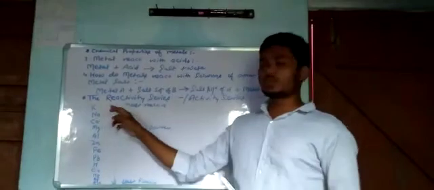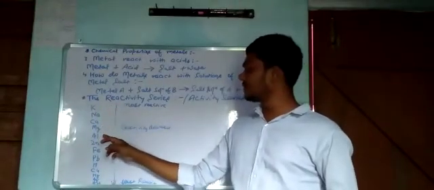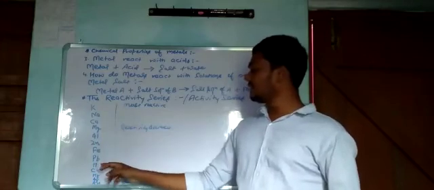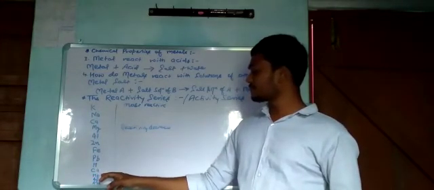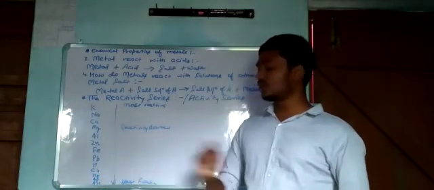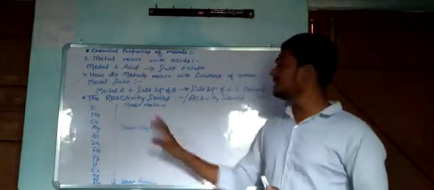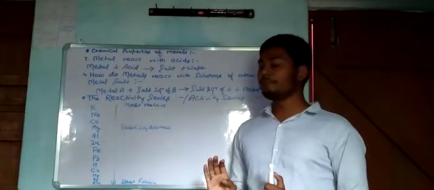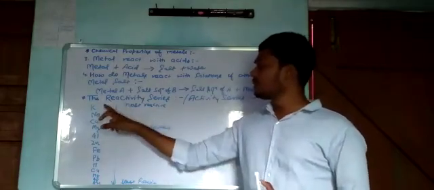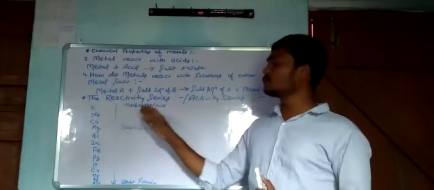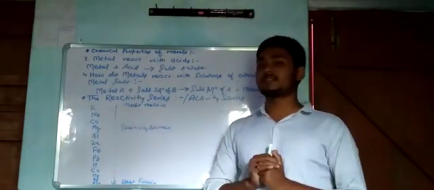Okay, see, potassium, sodium, calcium, magnesium, aluminum, zinc, iron, lead, hydrogen, copper, mercury, silver, and gold. These are the elements present in activity series. Okay, so potassium and sodium are most reactive elements.